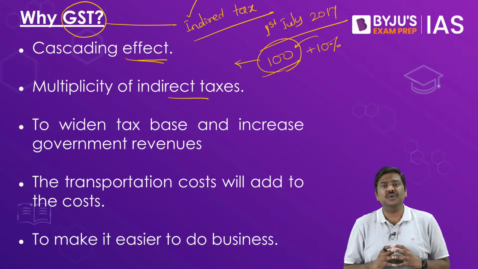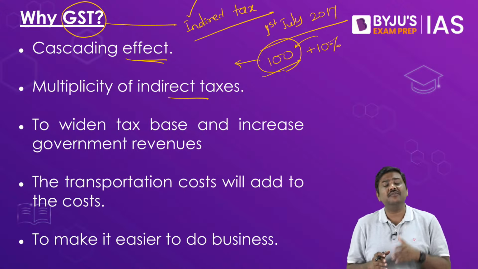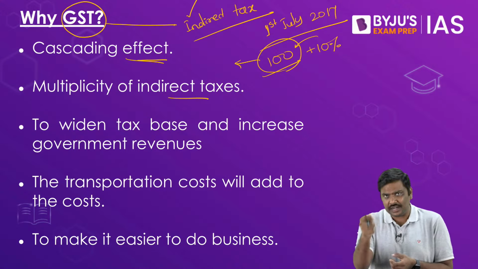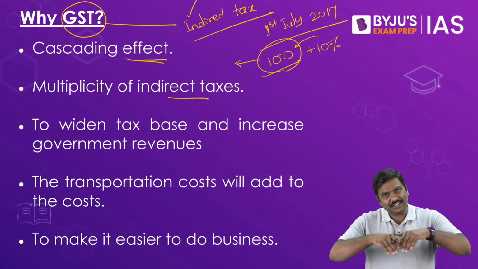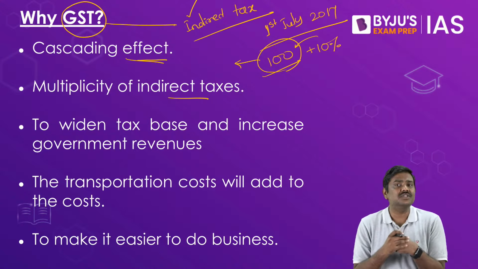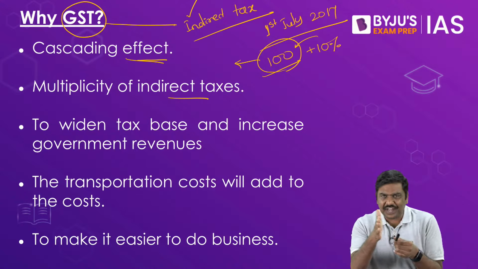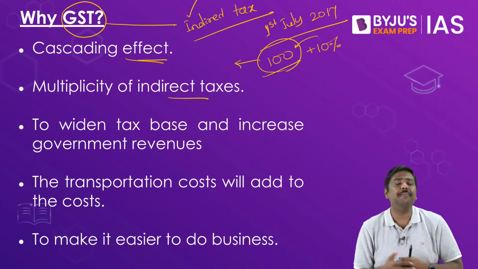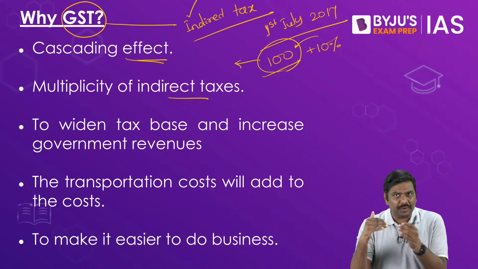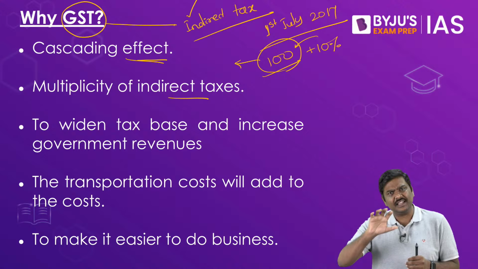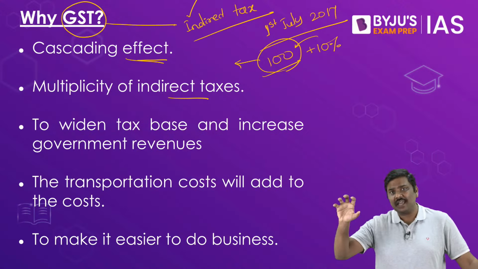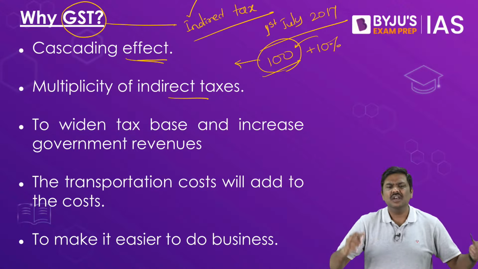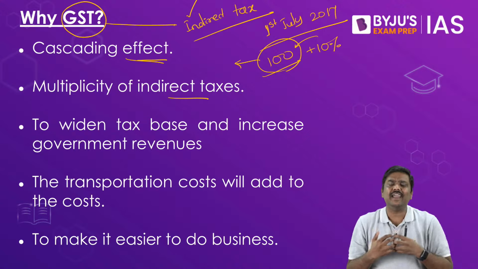And to address that issue, the government introduced the VAT system, value added tax, specifically by the state governments. But even when the state governments introduced the VAT system, the cascading effect was addressed only within the state. Whenever you moved the good from one state to another state, the cascading effect again happened. That is the precise reason the Government of India stated, okay, in that case there is no need to have multiple types of taxes. What we will do is, we will have only one type of indirect tax, where we'll simply subsume all the indirect taxes like this.